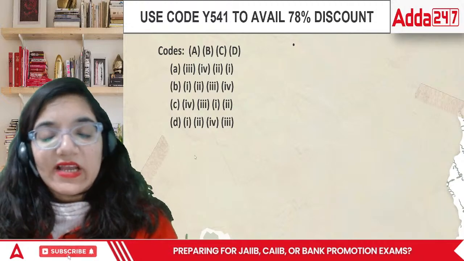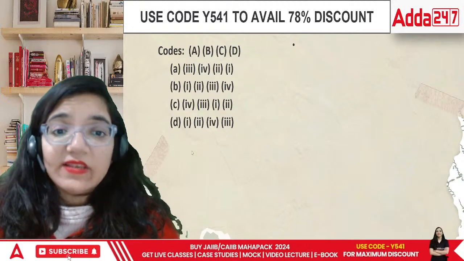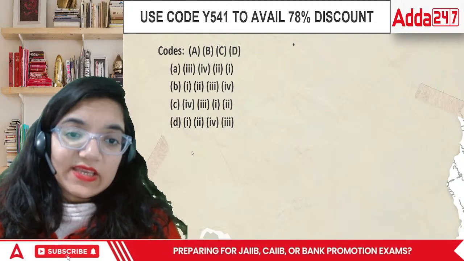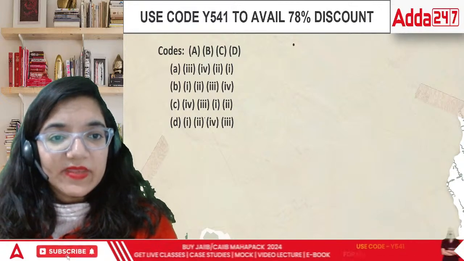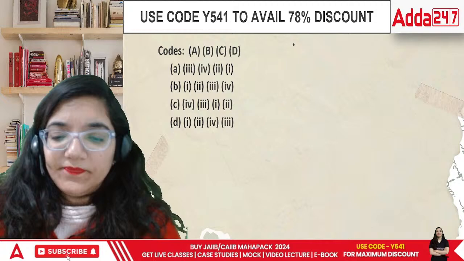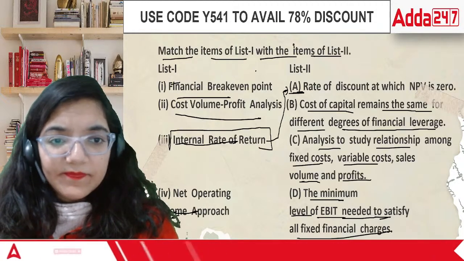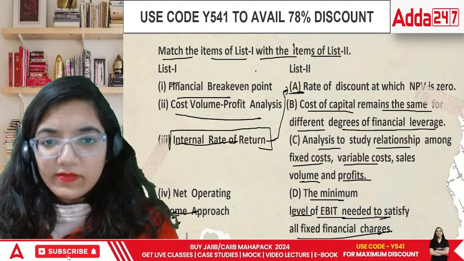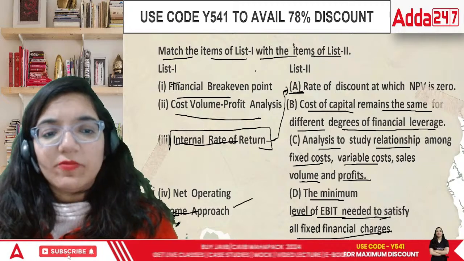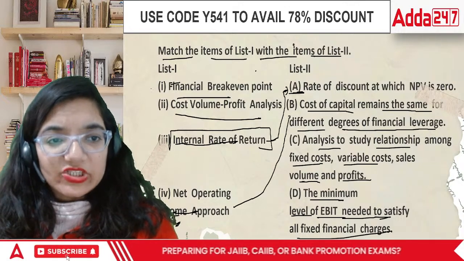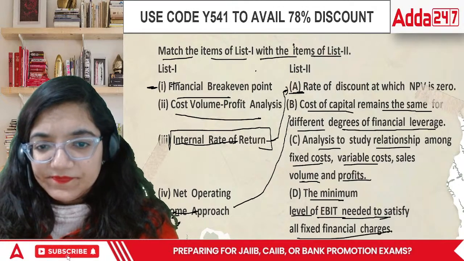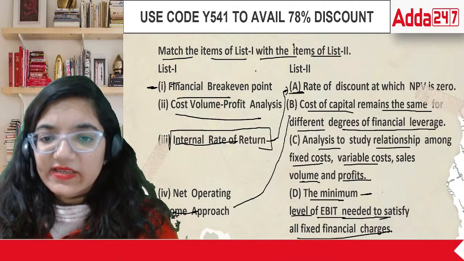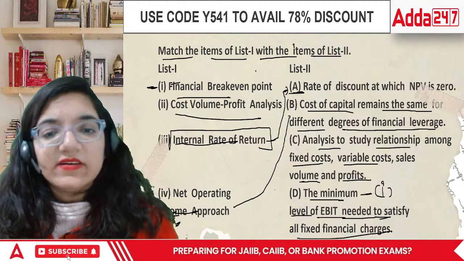But let's calculate it as if we are doing it in terms of the area of the question itself, because they can actually go ahead with these questions in that way. So let's look at the question there. This is A, then cost of capital remains the same, net operating income approach gives B. The financial break-even point is actually D. This is D. The first and the D part.